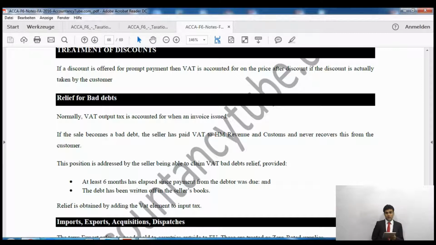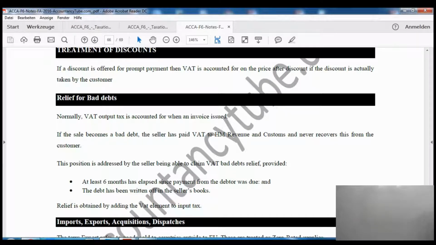Treatment of discount. So if you have given a discount to a customer and you said that I will give you this much discount if you pay me within 30 days, right? So if you have given any discount for prompt payment, earlier payment, then you will have to deduct that discount before applying the value tax. So you will deduct the discount out of that amount. That is the net amount on which you will have to charge the value tax. So after discount price. If the discount is offered for prompt payment, then the value tax is accounted for on the price after the discount if the discount is actually taken by the customer.